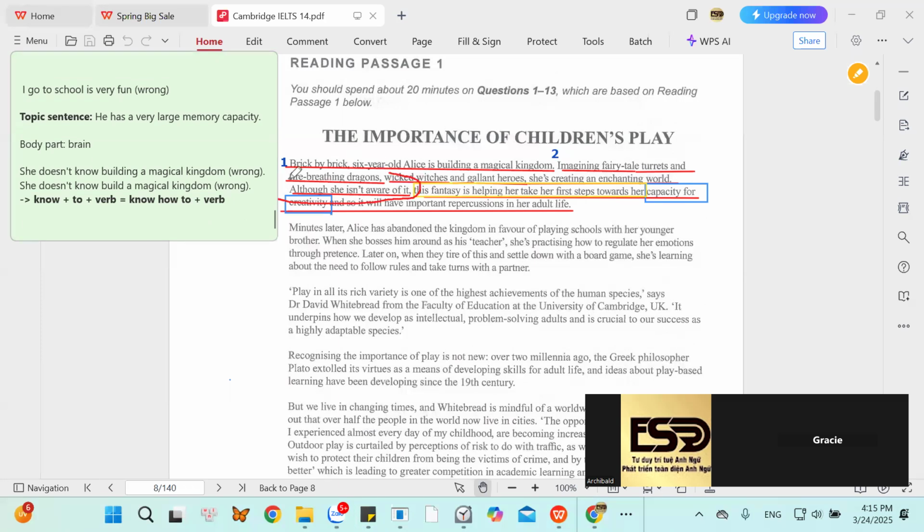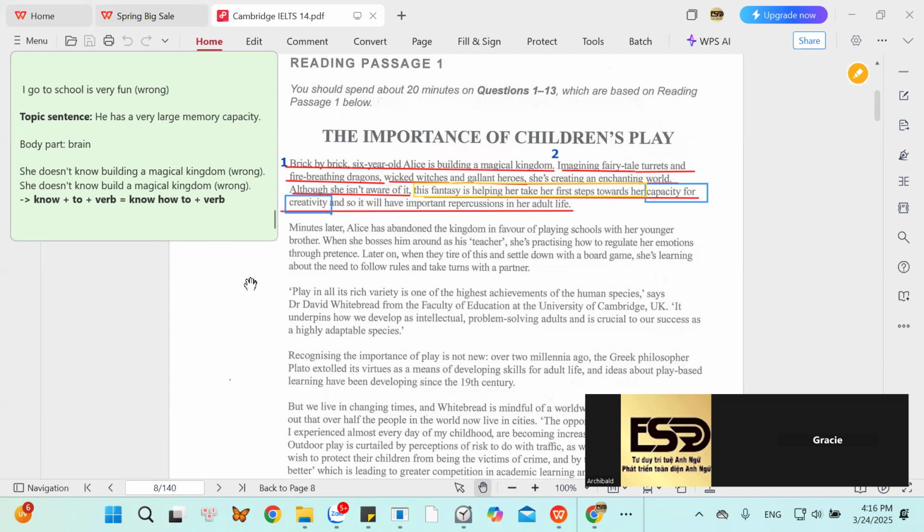Although she isn't aware of it, she isn't aware. Once you say, I am not aware of the problem, does it mean you don't know the problem? Aware and know, are these two words similar in meanings, John?